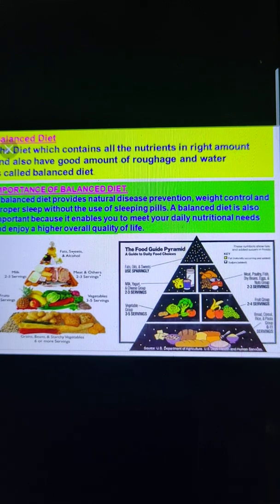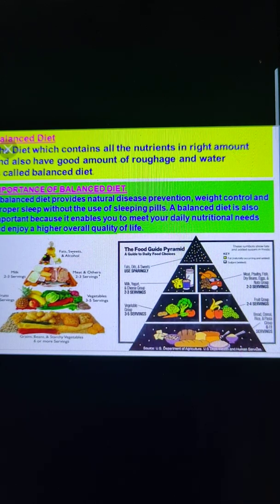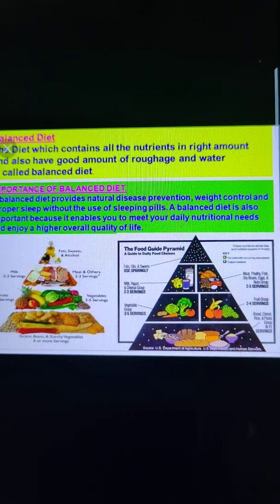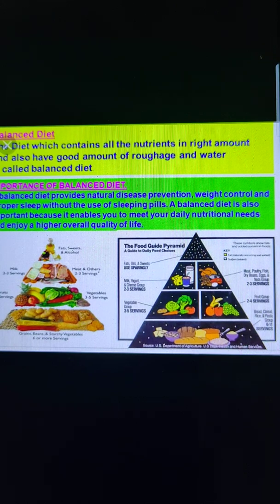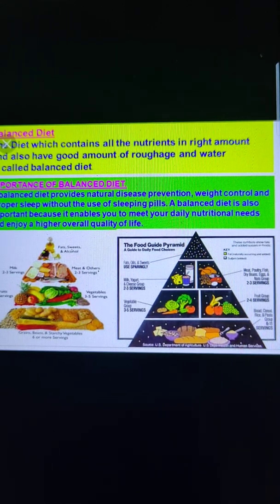And nowadays a communicable disease is spreading very severely in our country and also in the world, that is known as coronavirus. Coronavirus occurs due to the presence of microbes, or due to the presence of a virus. So the diseases which occur due to the deficiency of nutrients are known as deficiency diseases, and the diseases which spread through germs or microbes are known as communicable diseases.